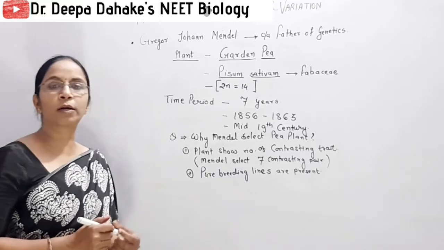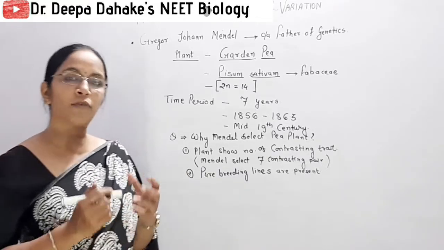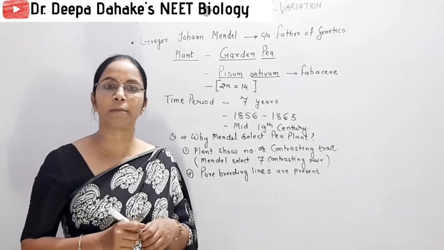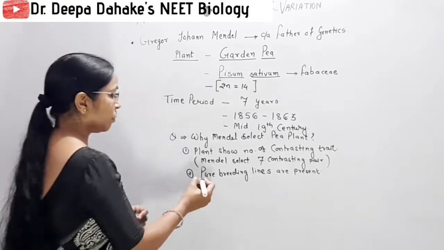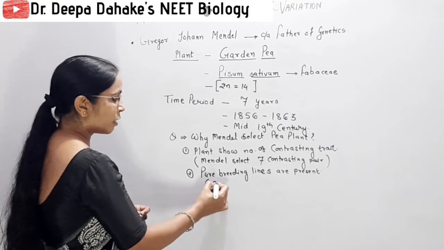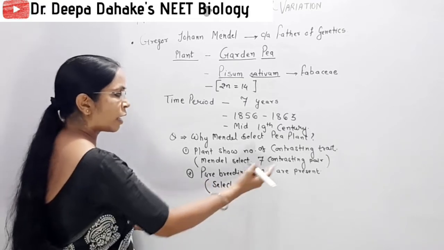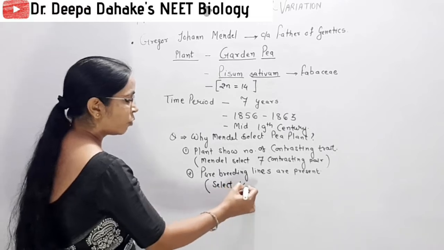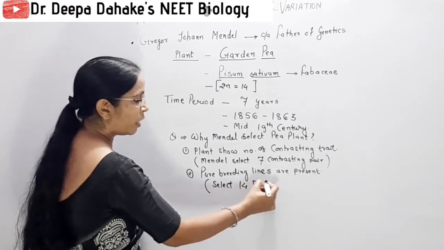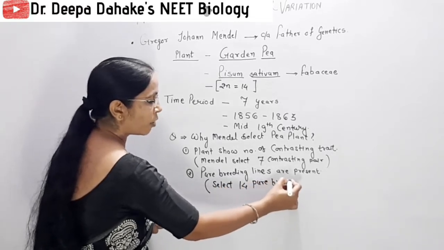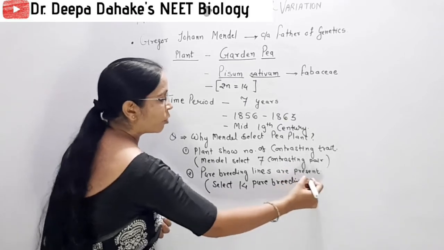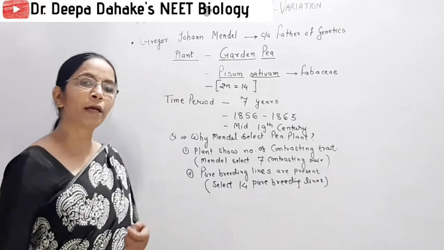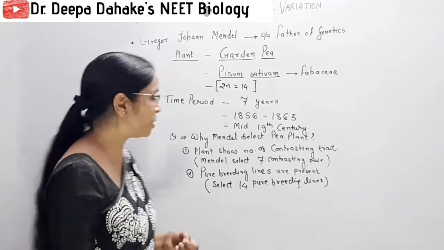From here also one question is repeatedly asked for 1 mark: how many pure breeding lines were selected by Mendel? So remember, Mendel selected 7 pairs, again the same question. So Mendel selected 14 pure breeding lines for his experiment. 14 pure breeding lines means 7 pairs of pure breeding lines he selected.